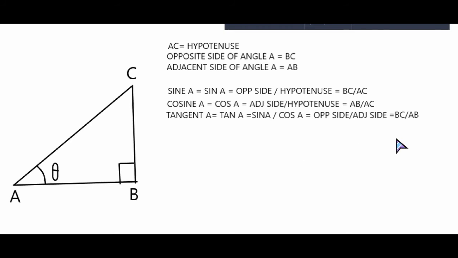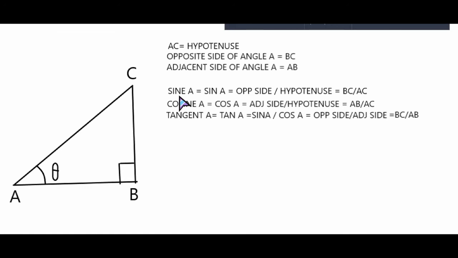So tangent A is BC by AB. Now we have three functions, sin A, cosine A, tangent A, which in short form are called sin A, cos A and tan A. Now what we have is basically the reciprocals of these three. Nothing else other than the reciprocals of these three. We have to learn the six functions here. Sin A, cosine A, tangent A. Now comes the reciprocal of each one of them.